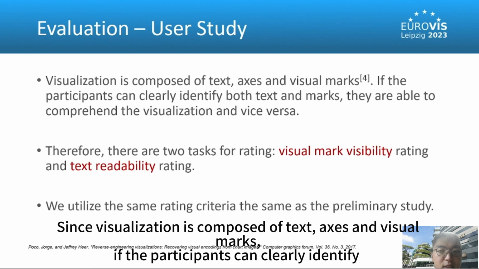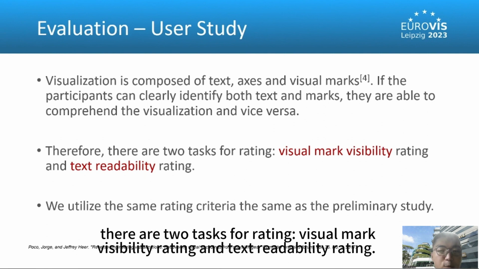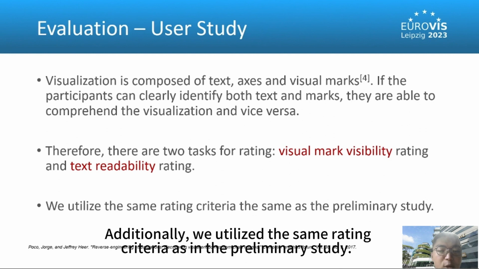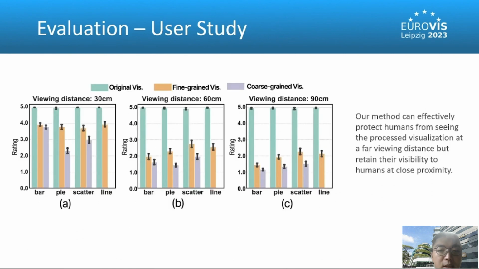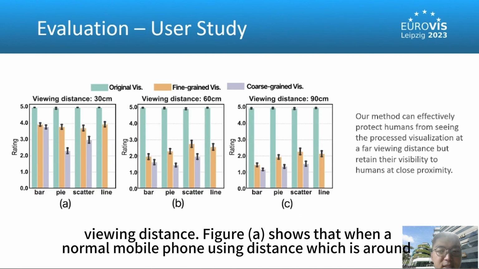Since visualization is composed of text, axis, and visual marks, if the participants can clearly identify both text and marks, they are able to comprehend the visualization. Therefore, there are 2 tasks for rating: visual mark visibility rating and text readability rating. Additionally, we utilize the same rating criteria as in the preliminary study. The figure shows the participants' average rating for each of the 3 methods and 3 different viewing distances.